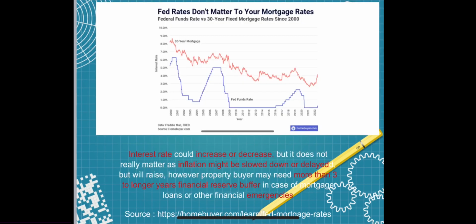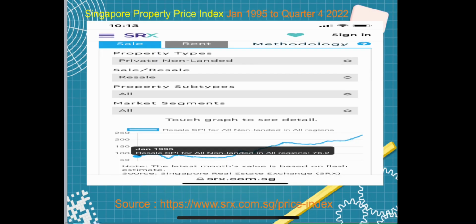It is interesting to note how the Fed interest rate actually correlates to properties, which are the large ticket item in most people's lifetime. The interest rate does not matter to your mortgage rate. However, a property buyer may need more than 3 years or longer of financial reserve buffer in case of mortgage loan or other emergencies. This is the Singapore Property Price Index from January 1995 to Q4 of 2022.